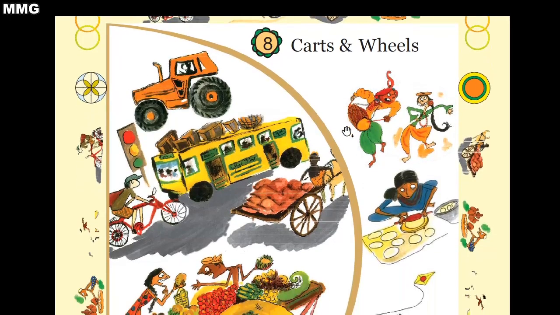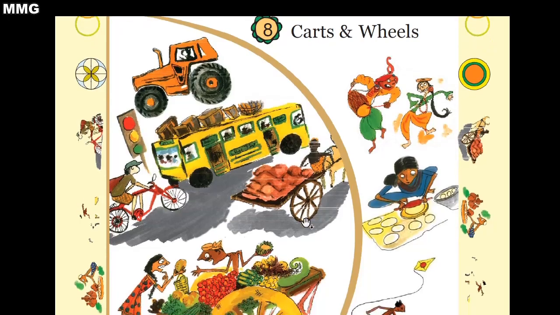So let's start. Look here children, this one is a tractor and here you can see the tires of this tractor. These are round in shape. Here you can see the bus. The tire of this bus is again round in shape. Here you can see that this wheel is again round in shape. Here you can see this wheel is again round in shape.